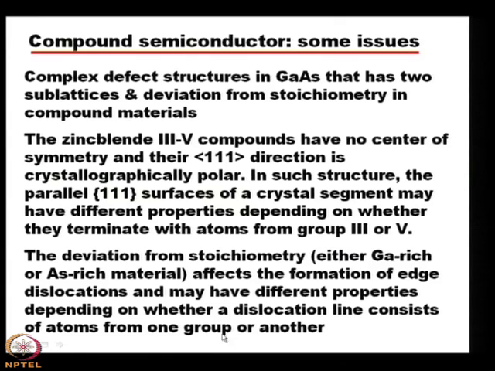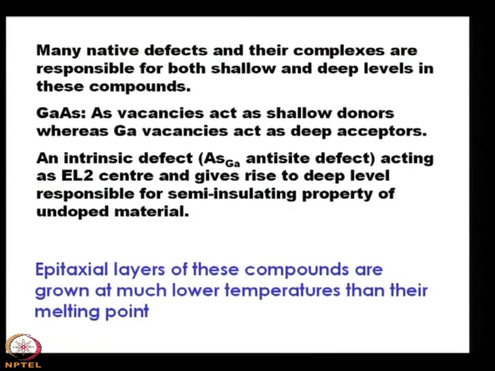One group means group 3, that means gallium, or another means group 5, arsenic. So, it is very important that the deviation of stoichiometry affects the formation of edge dislocation, and also some of the properties may deviate from the original or the intrinsic one.